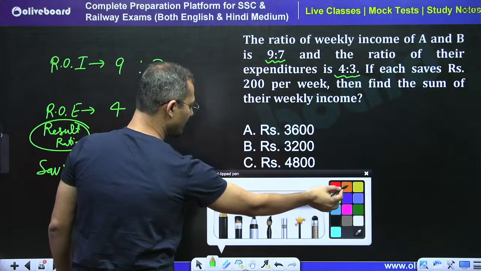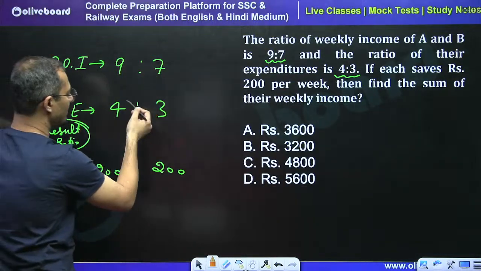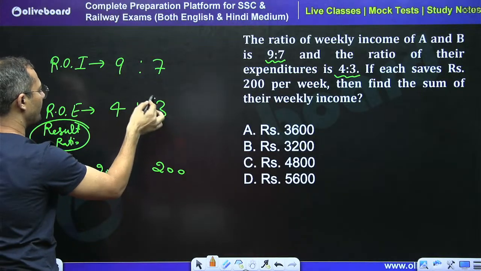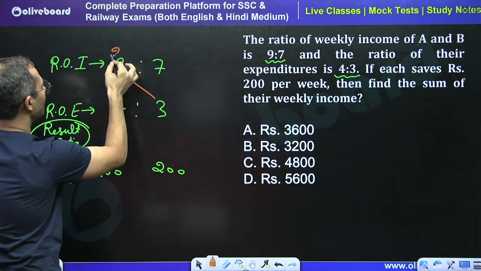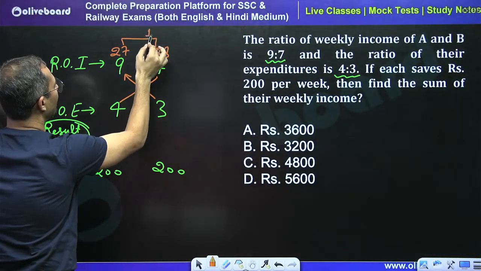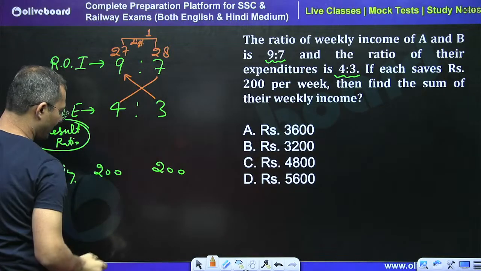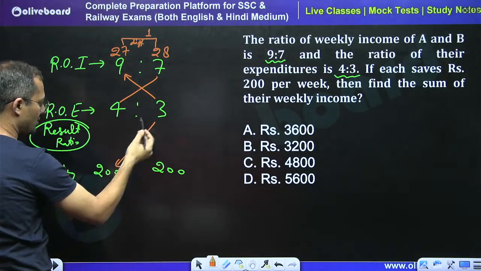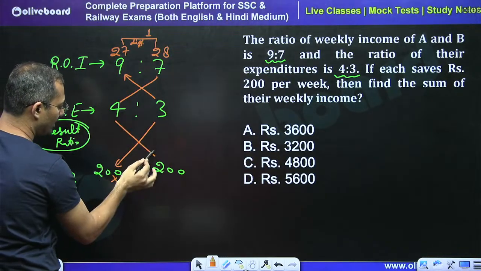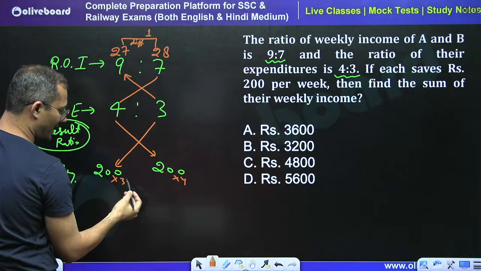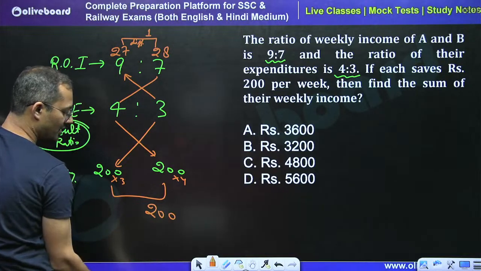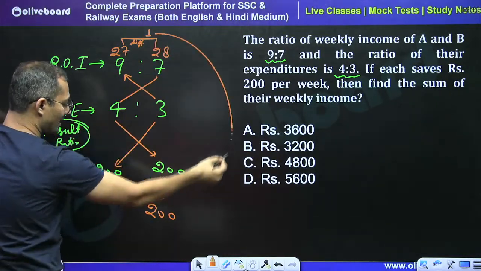See what we do. We do the cross multiplication from the middle ratio, once upside and once downside, right? So first upside, 9 into 3, I will get 27, right? 4 into 7, I will get 28, right? So take the difference here, 1 unit. Smartly you can say 200 into 3 and 200 into 4, so you have to take the difference. 200 is common, 4 minus 3 is 1, so the difference is going to be 200. No need to multiply completely, right? So 1 unit is equal to 200.